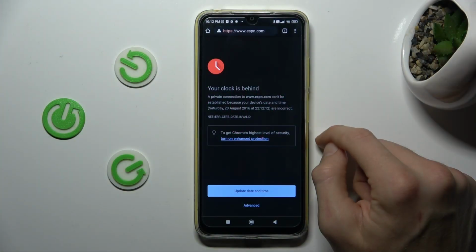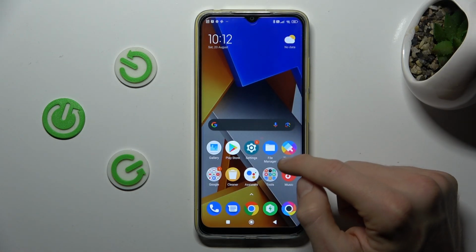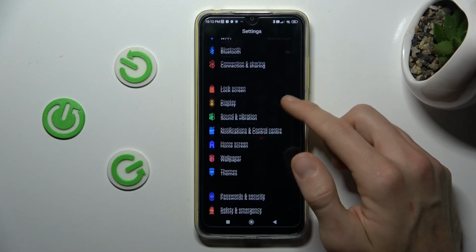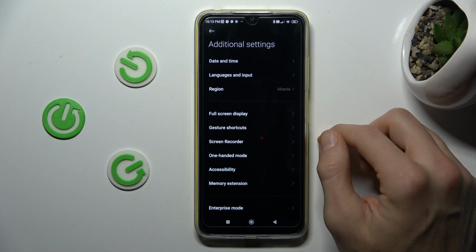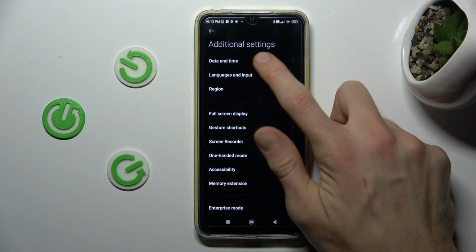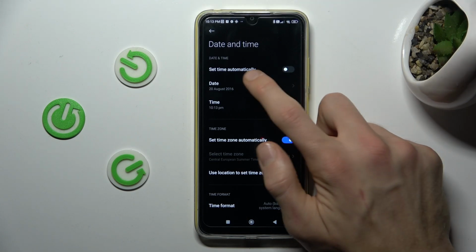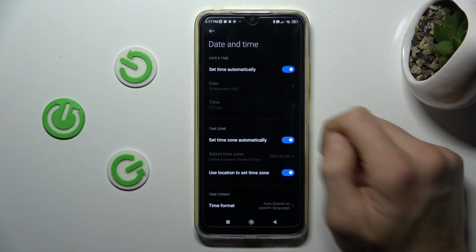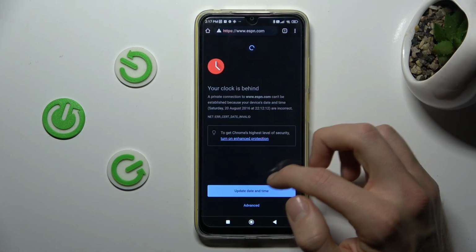To fix this problem, in the first step we must go back to the main menu where we navigate to the settings, and now we scroll down to additional settings. There we have the first option, date and time. We choose it, and there we must switch on the option of set time automatically. We turn it on and go back to Google Chrome.